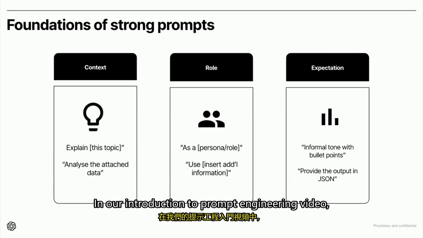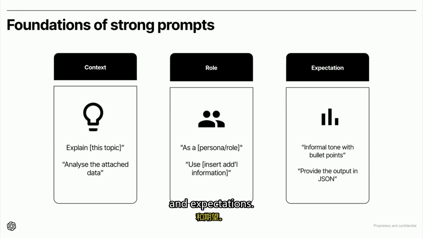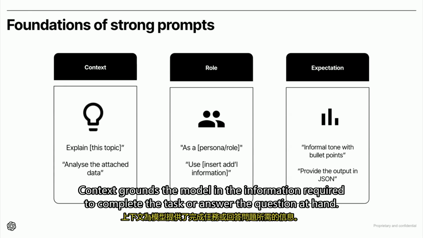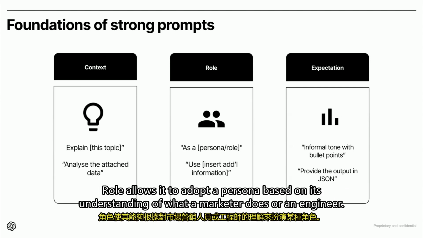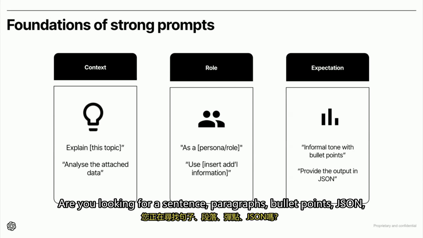In our Introduction to Prompt Engineering video, we talked about the three things a good prompt requires: context, role, and expectations. Context grounds the model in the information required to complete the task or answer the question at hand. Role allows it to adopt a persona based on its understanding of what a marketer does or an engineer. And expectation helps the model understand how to structure its output. Are you looking for a sentence, paragraphs, bullet points, JSON, etc.?